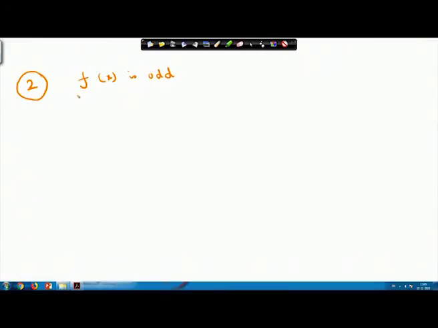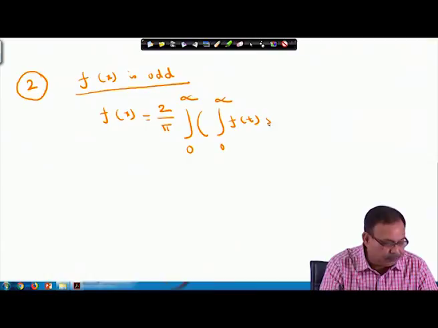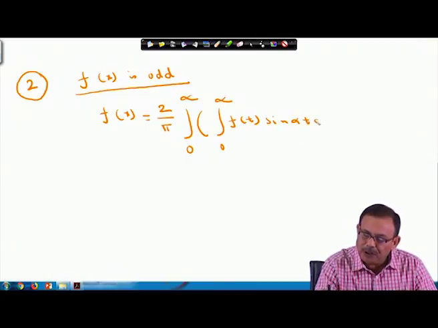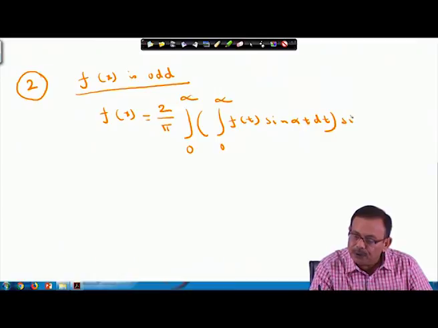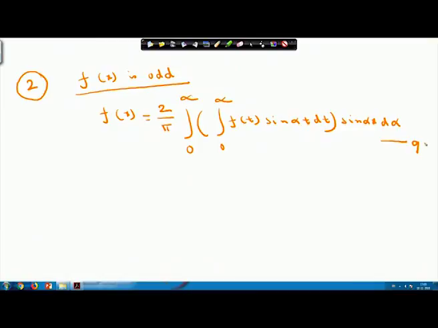Proceeding in the same way, whenever f(x) is odd, then using the properties of definite integrals, f(x) = (2/π) ∫ from 0 to ∞ f(t) sin(αt) dt sin(αx) dα. This is equation 9; the earlier one, equation 8, was for f(x) even.